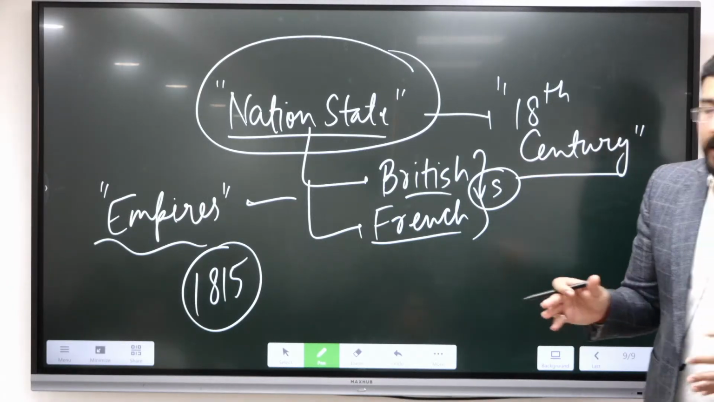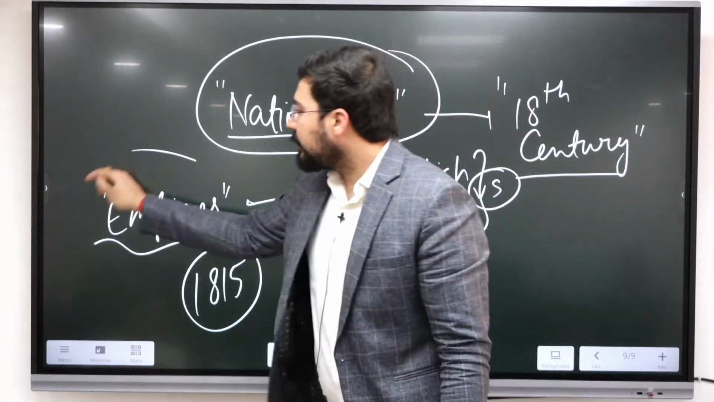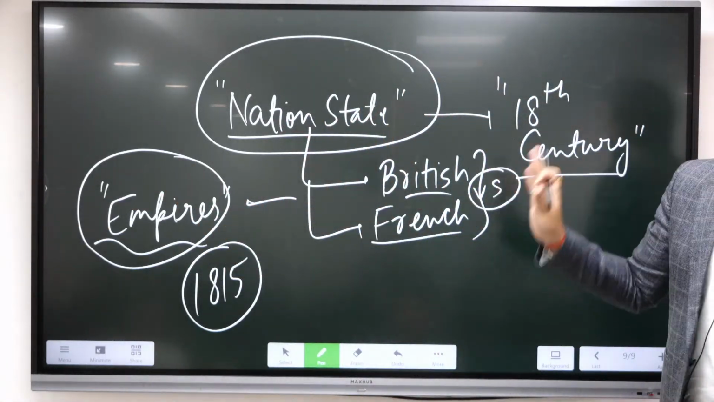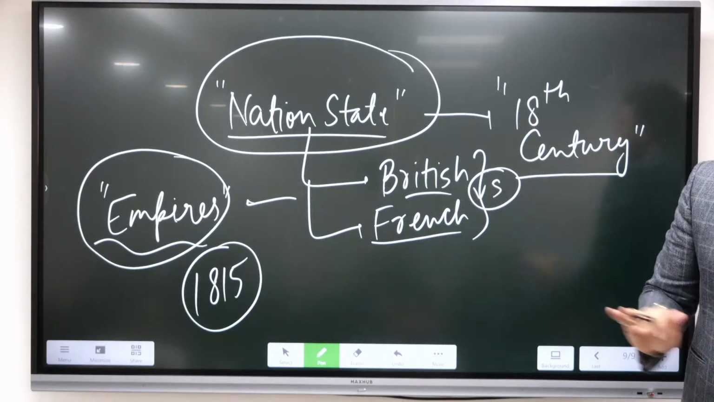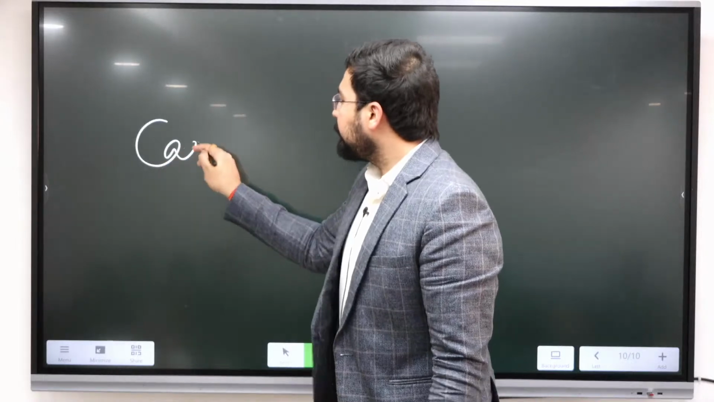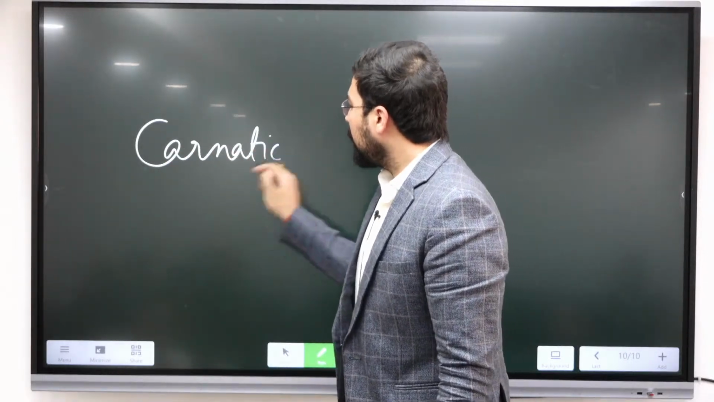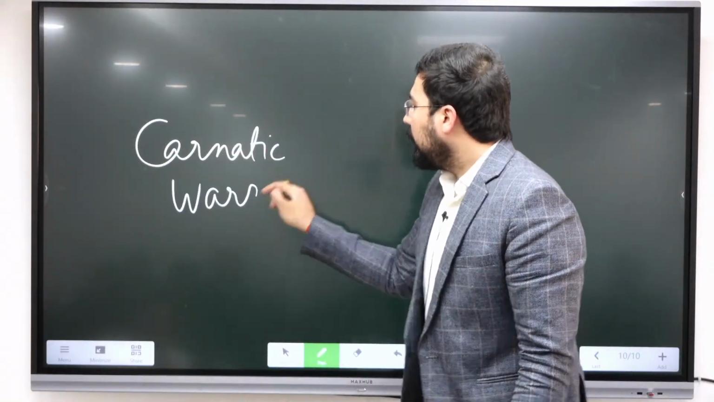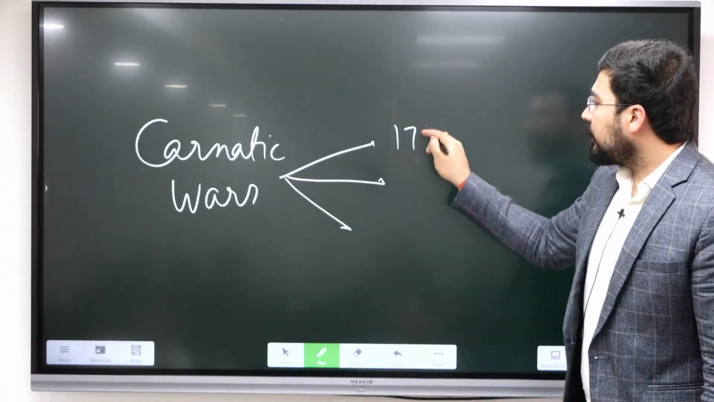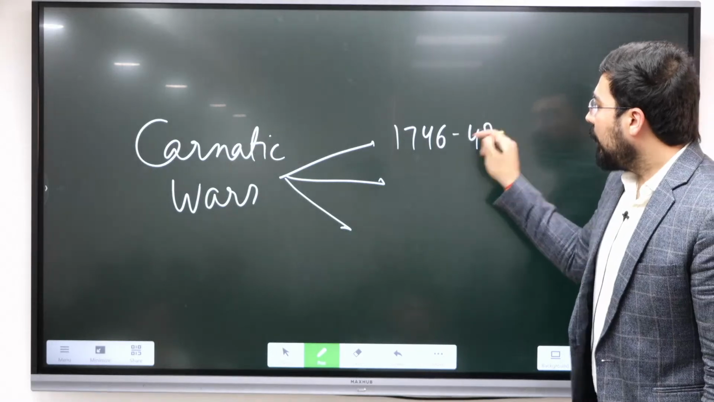This you have to remember. Rest we'll discuss later on in the world history. But anyway, this major fight between British and France was because of this reason. When it comes to these Carnatic Wars, which were fought in India, 3 wars were fought. The first war was from 1746 to 48.